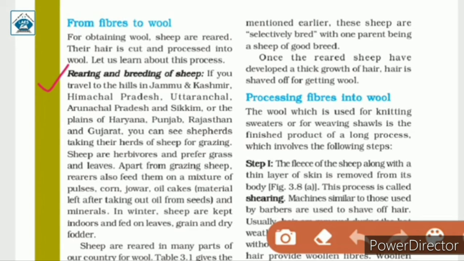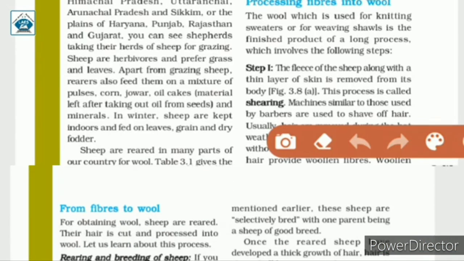Apart from grazing sheep, rearers also feed them on a mixture of pulses, corn, jowar, oil cakes, that are material left after taking out oil from seeds, and minerals. In winter, sheep are kept indoors and fed on leaves, grain and dry fodder.